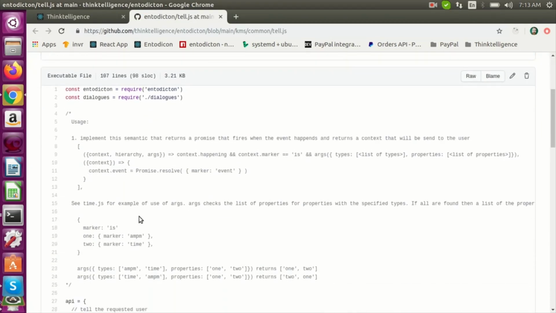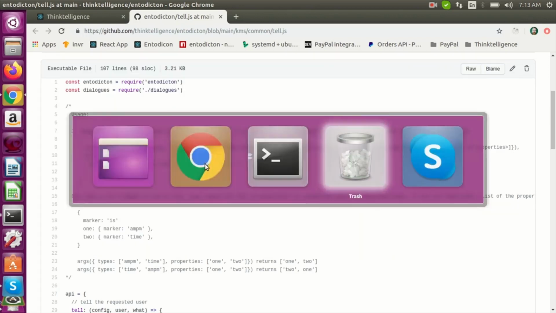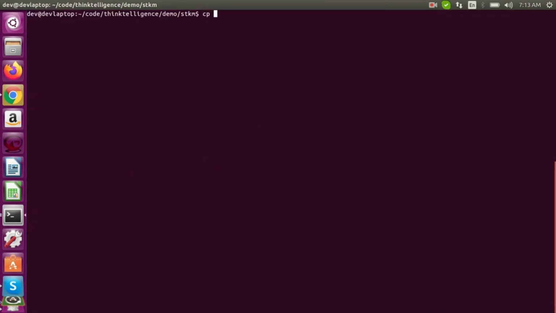So we have to implement this semantics, which if we implement this, we can return a promise that will fire whenever the event we're interested in happens, and then the other knowledge module will take care of telling the user. So I'm going to start by copying the previous version. We'll just make sure it still works.